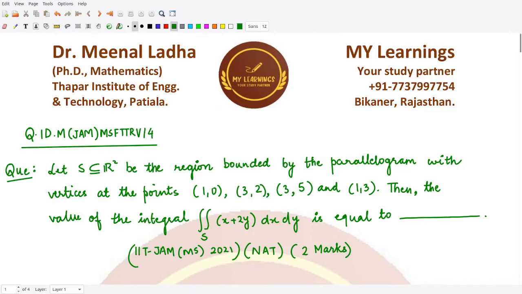In this question, we'll be studying a question which appeared in the IIT-JAM Mathematical Statistics Exam 2021. This is a 2-mark, numerical answer type question. You are given this region S, which is a parallelogram marked by these 4 points. For this parallelogram, you are to evaluate this integral, taking the limits from the given region, and ultimately tell the value of this double integral over the limits of x and the limits of y.